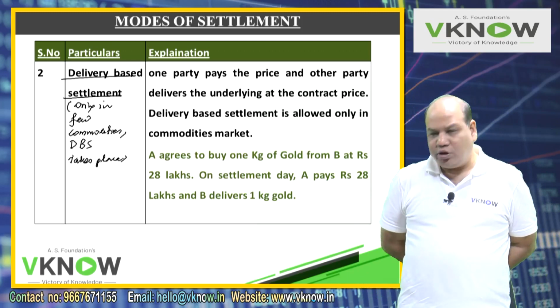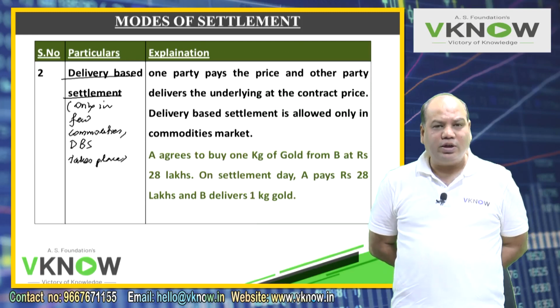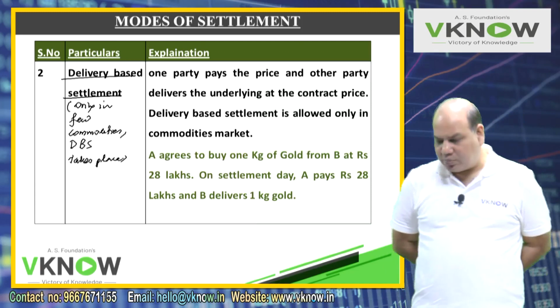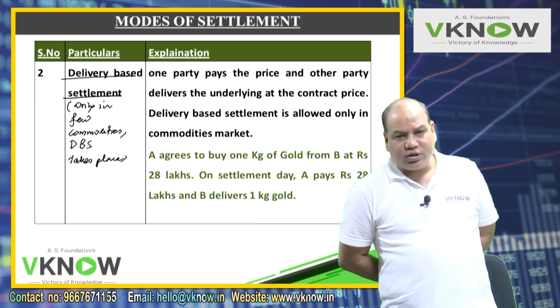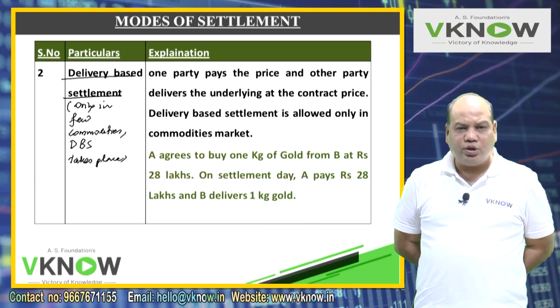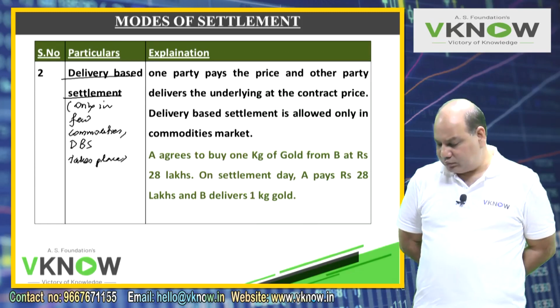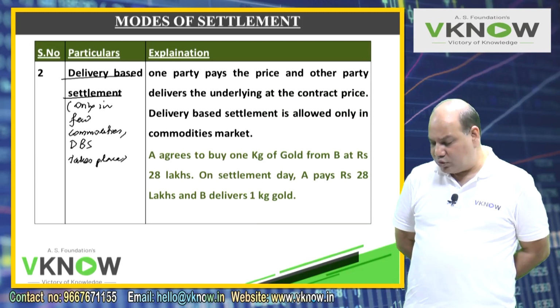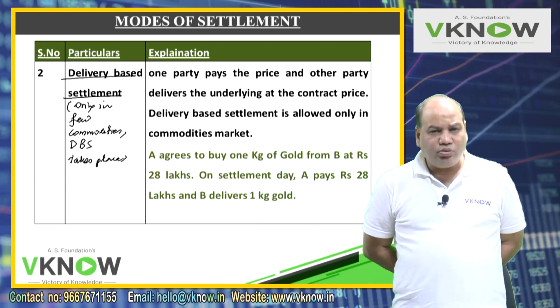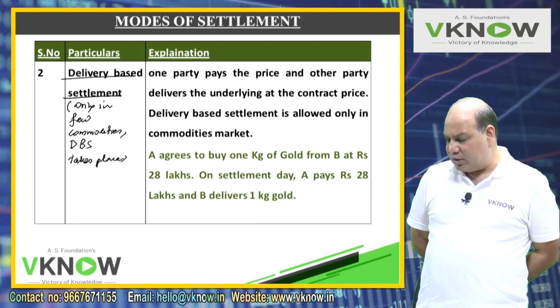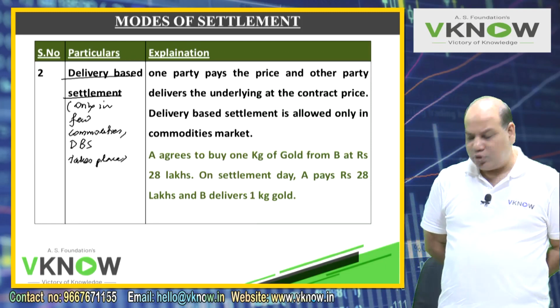Delivery based settlement happens in commodities because you might require that commodity for your production purpose, consumption purpose. Then in that case, sometimes you ask the counterparty through the exchange to provide delivery. But we as students will have to only focus on how the profit or losses are calculated. But delivery based settlement is also possible in few cases.